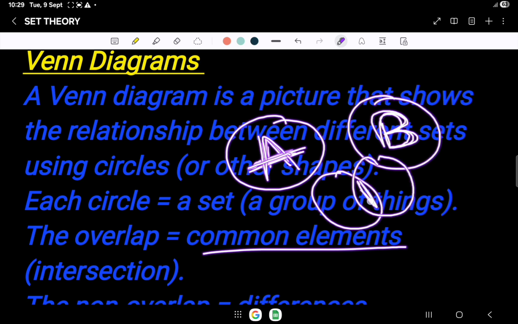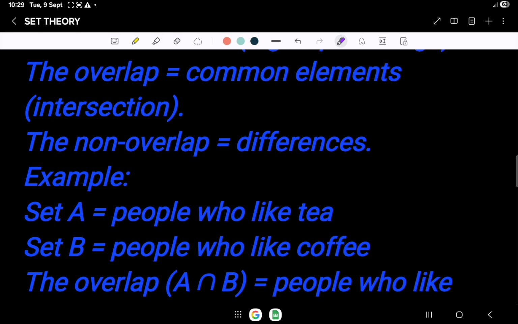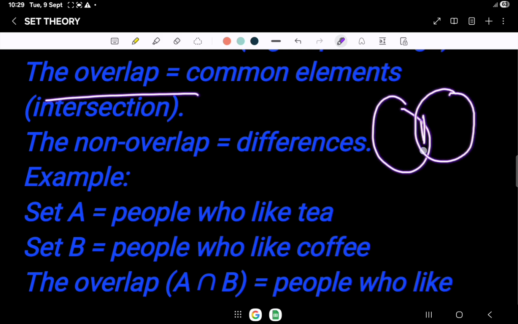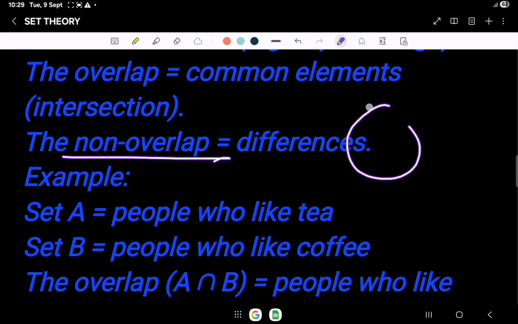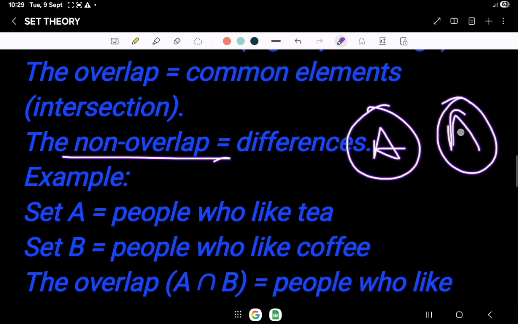This portion will show the intersection. So if they overlap on each other, it shows the intersection and common elements. If they are non-overlapping, meaning separate, it shows that both sets are different from each other.